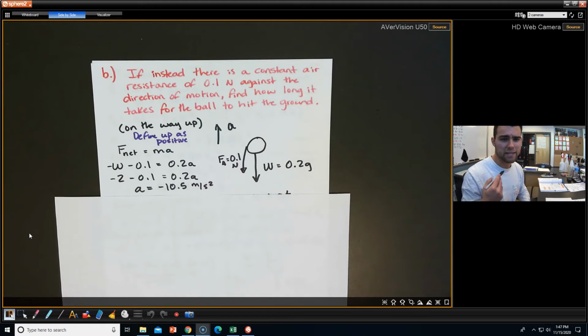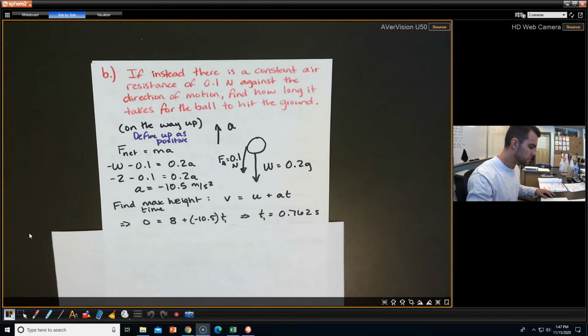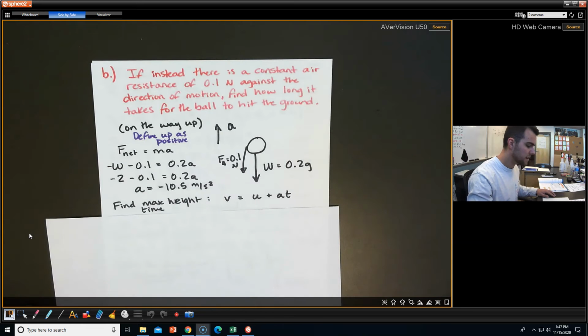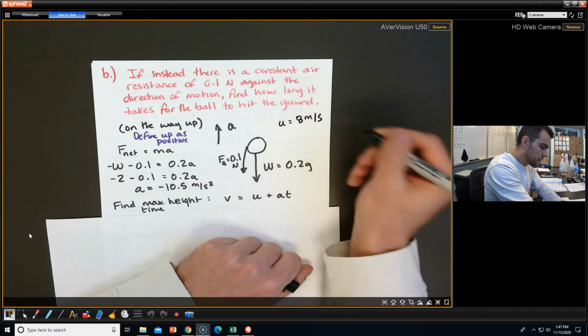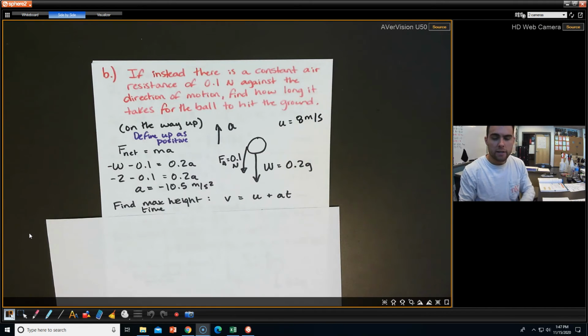Now we want to find the time and also the displacement. So let's find the max height time. We could use v equals u plus at. We still have u equal to 8 meters per second. That did not change. But what about v? Let's think about it.